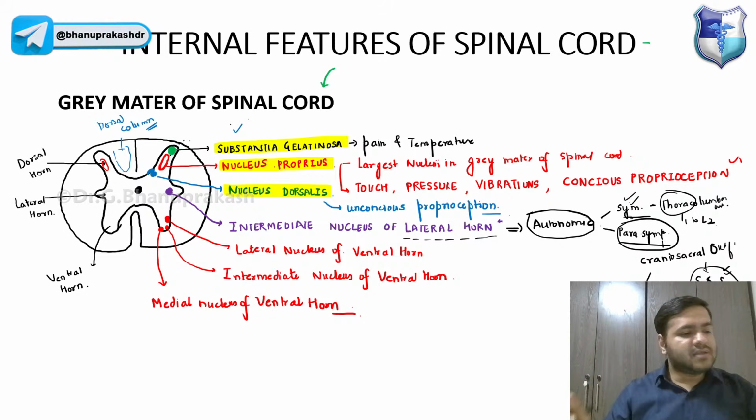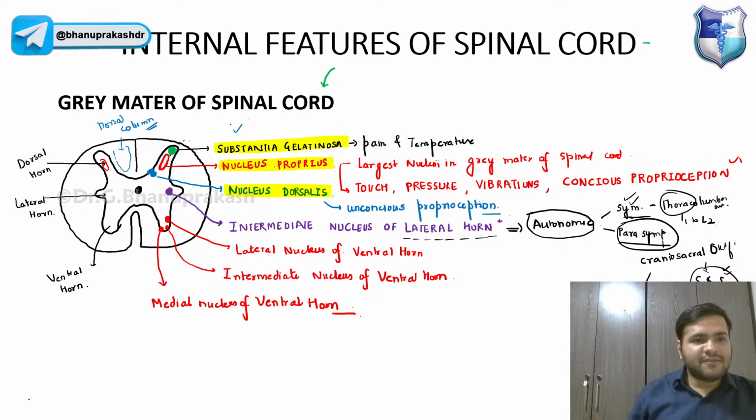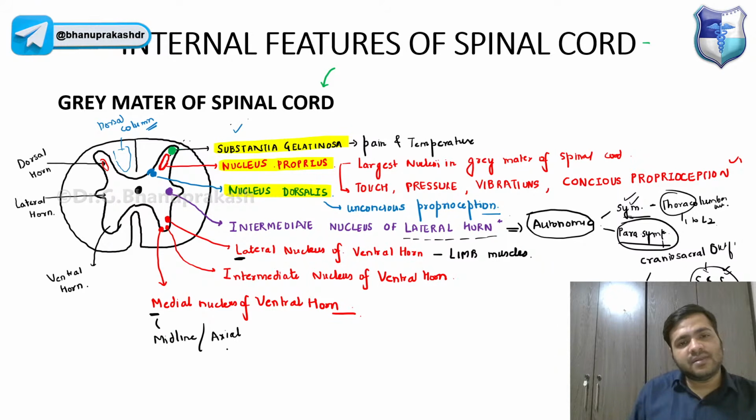So the lateral nucleus, guys, from L, you have to remember it is related to the limb muscles. The medial, M, you already know the midline of the body, so it is related to the axial muscles, the muscles in the midline of the body. You already know the axial muscles such as the abdominal muscles.